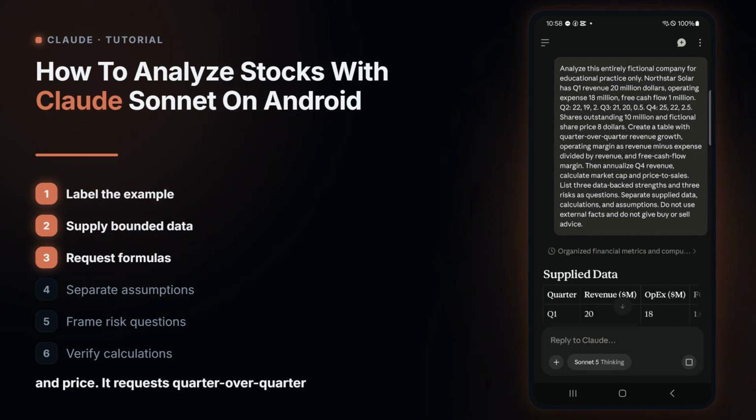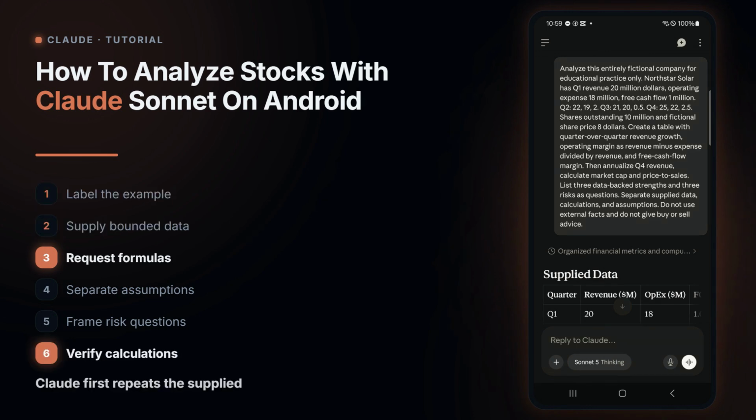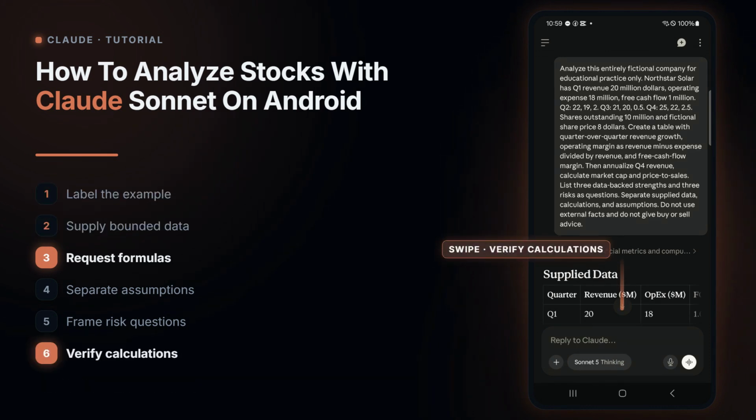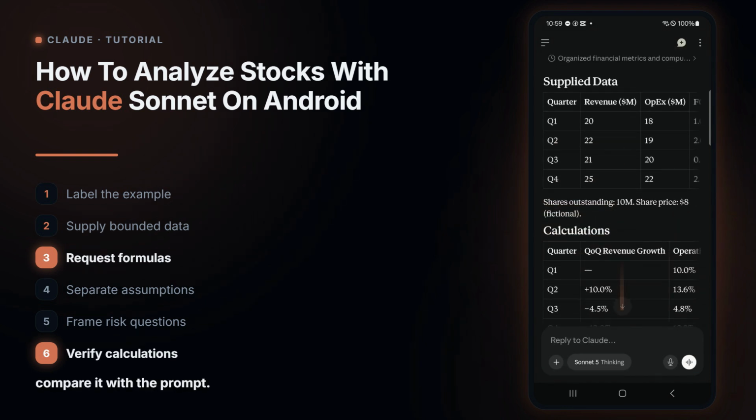It requests quarter-over-quarter growth, operating margin, free cash flow margin, annualized 4th quarter revenue, market cap, and price to sales. It also requires assumptions, strengths, risk questions, no external facts, and no buy or sell advice. Send the prompt. Claude first repeats the supplied quarterly data so you can compare it with the prompt.